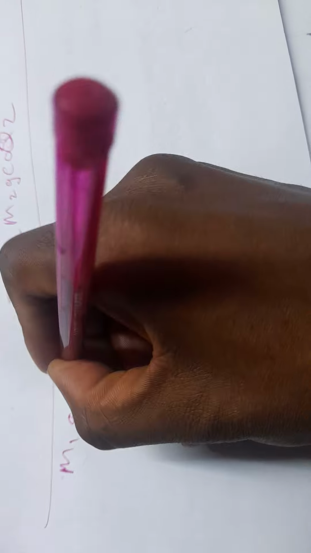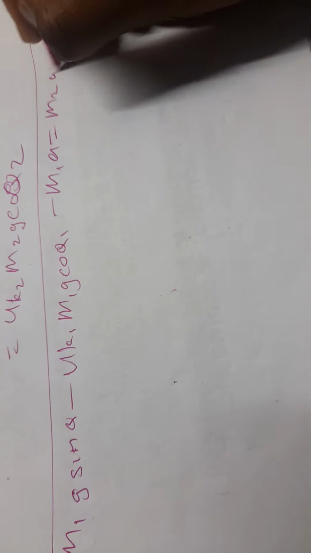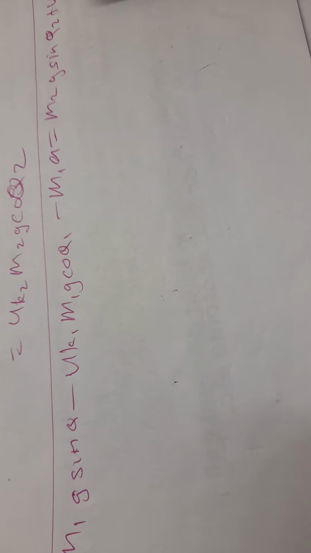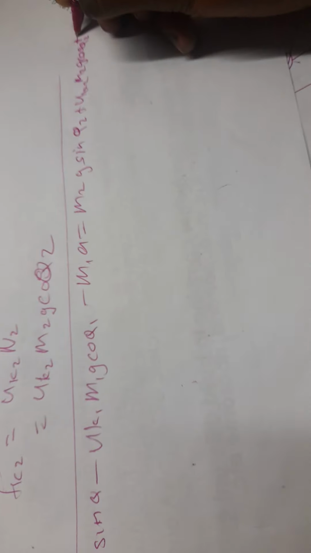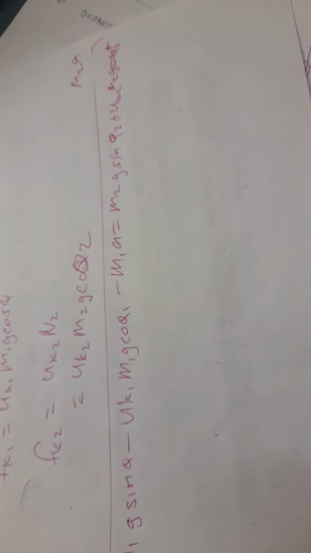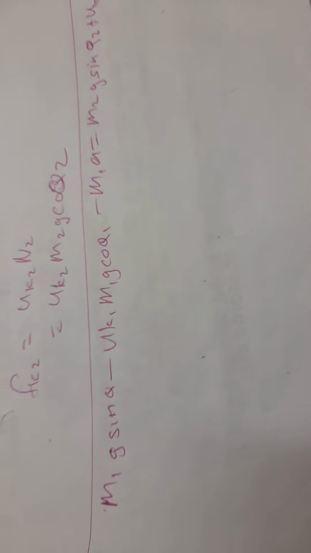When we substitute Fk, we are going to have such an equation: m1g sine theta 1 minus mu k1 m1g cos theta 1 minus m1a equals m2g sine theta 2 plus mu k2 m2g cos theta 2 plus m2a. Then we make a the subject of the formula.